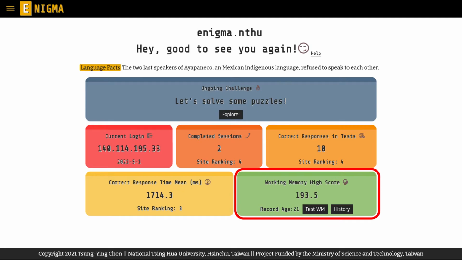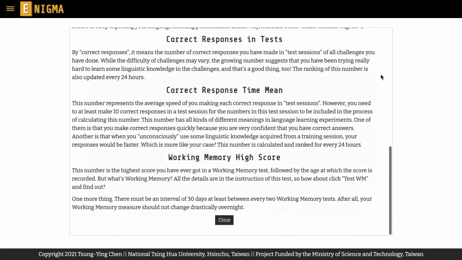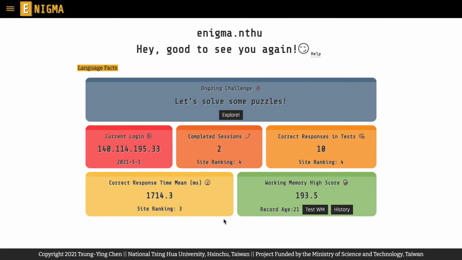Lastly, the Working Memory High Score section presents the highest score you get in a working memory test and the age when you set the record. Details about the working memory test will be introduced in another video. You can always click on Help if there are questions regarding the functions of each section.